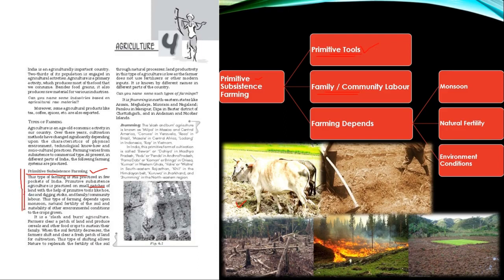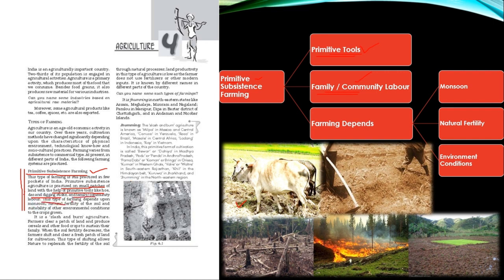The first characteristic is that primitive subsistence agriculture is practiced on a small patch of land. Number 2, it is done with the help of primitive, old tools like the hoe, dao, and digging sticks, which are manually operated. The third feature is that family or community labor is used in this type of agriculture.